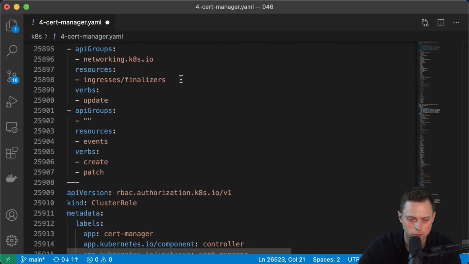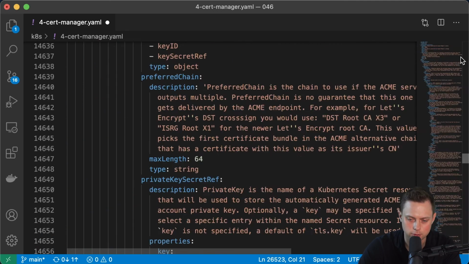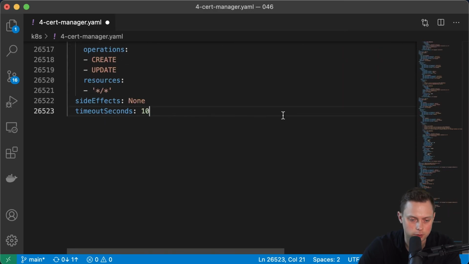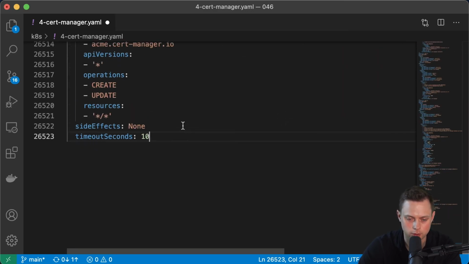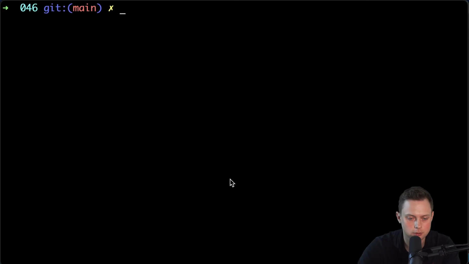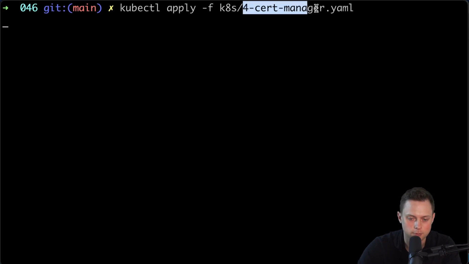In this video, we're not going to go over all of those, and I will create another video with a tutorial on cert-manager. For this video, we're just going to deploy it, and create the issuer to interact with Let's Encrypt. Okay, let's save it. This is an internal tool that we'll use to get a Let's Encrypt certificate and use it in our Ingress. All right, let's go to the terminal and apply cert-manager.yaml.